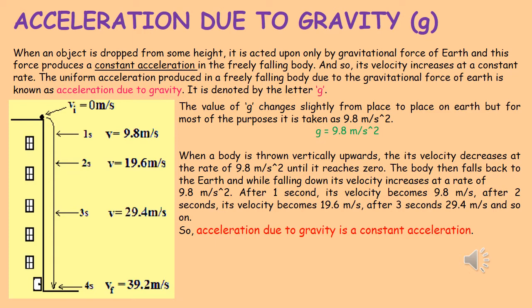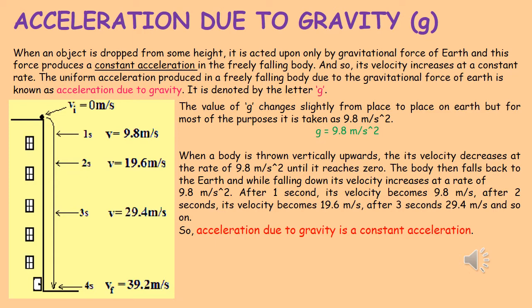The value of small g changes slightly from place to place on earth, but for most purposes it is taken as 9.8 meter per second square. When a body is thrown vertically upwards, the velocity of the body decreases at the rate of 9.8 meter per second square until it reaches 0. The body then falls back to earth, and while falling down, its velocity increases once again at a rate of 9.8 meter per second square.